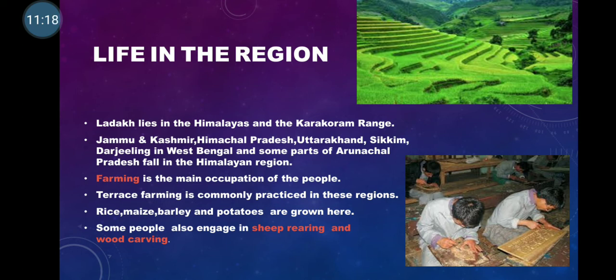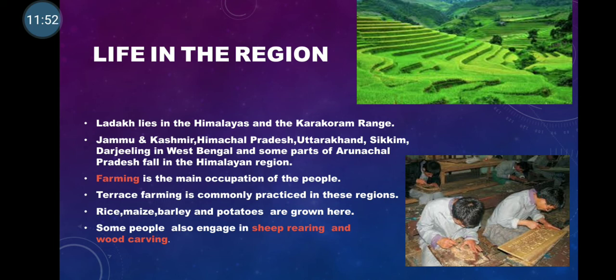Since these mountains lack plain land, the farmers cut steps or terraces along the slopes. When they cut the slopes and form steps, it slows down the speed of water running down the mountains, and this helps in conserving the fertile top soil.